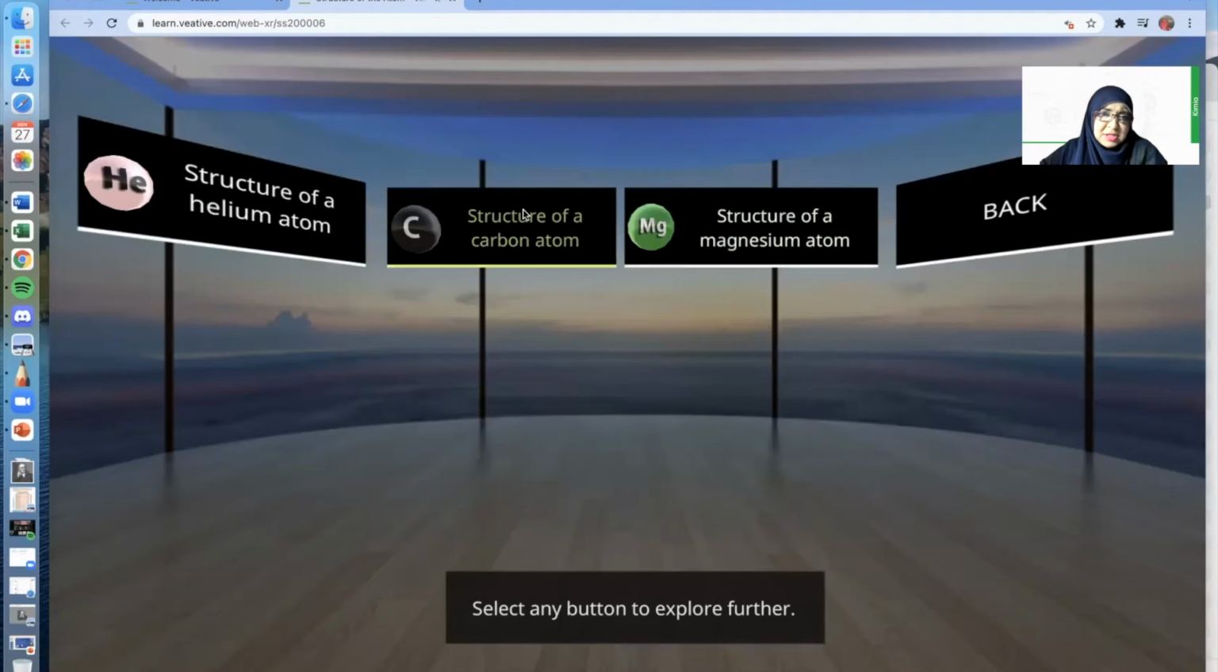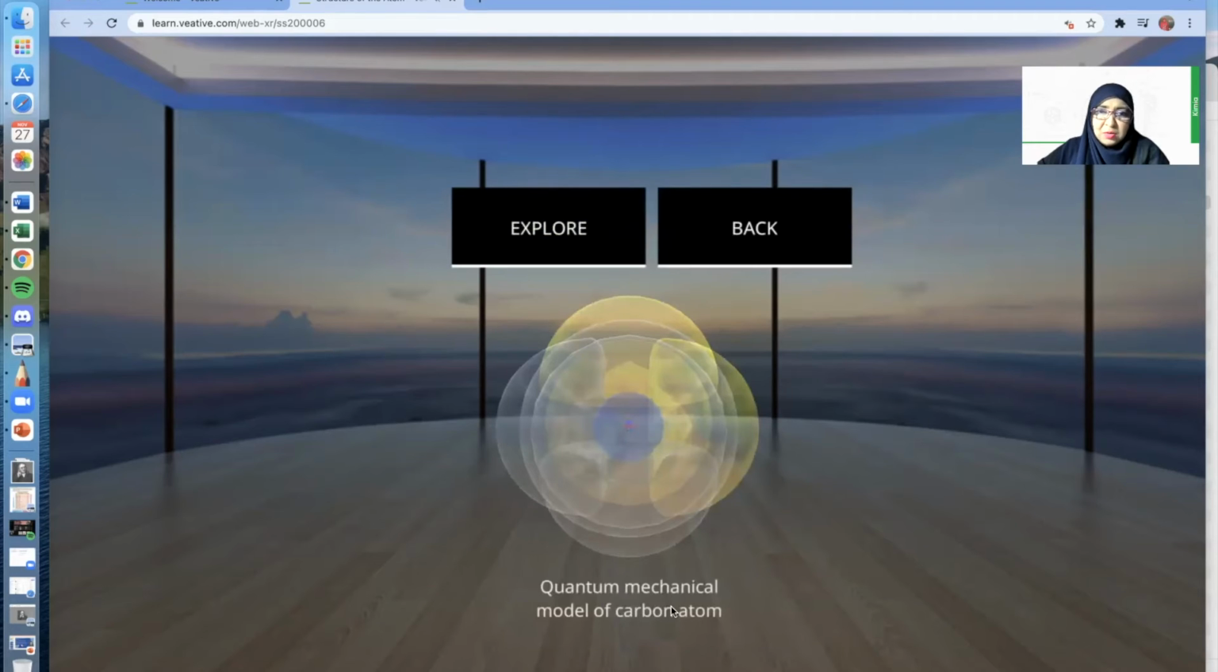Okay, how about we see the structure of the carbon atom? Wow, what an amazing atomic model. You can still see the movement of the electrons all around it, but you can see there's a certain shape to the atomic model of the carbon atom. We're not going to explore deeper in this because it's not required of the syllabus, but no harm to learn more.